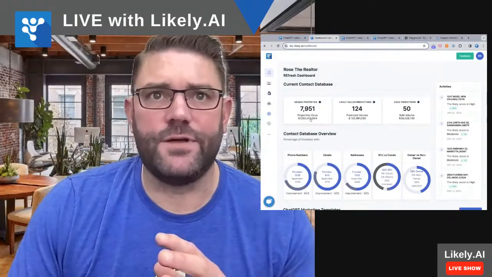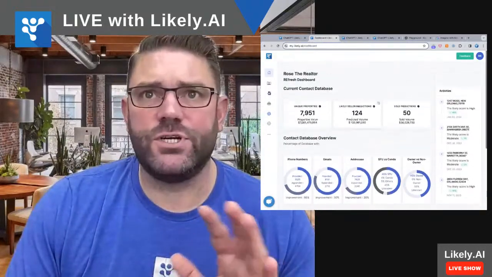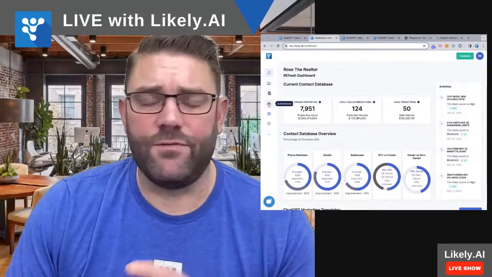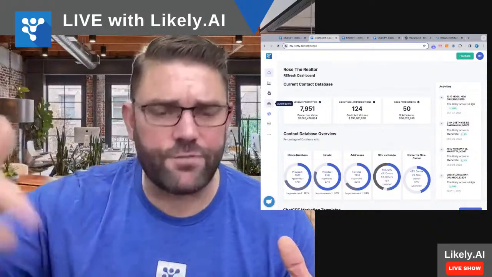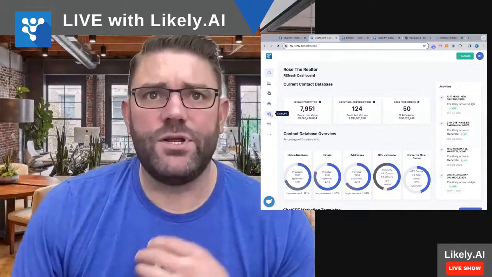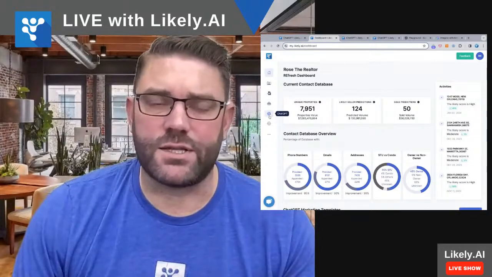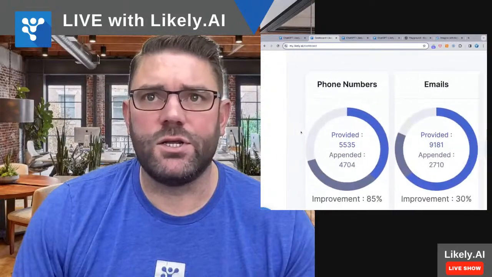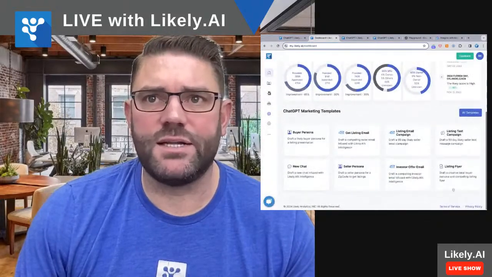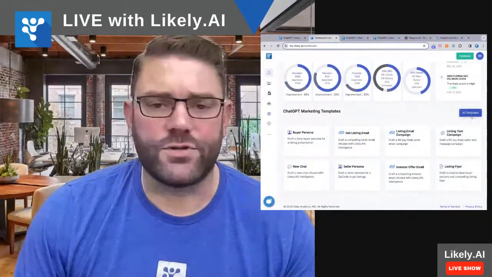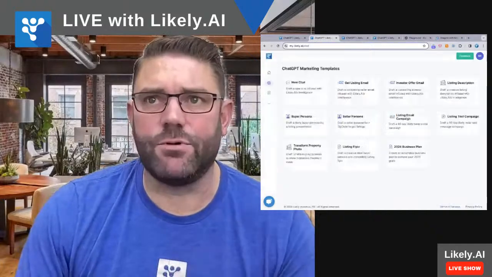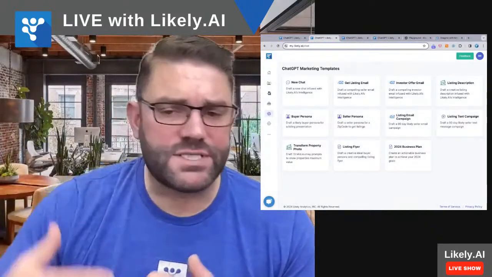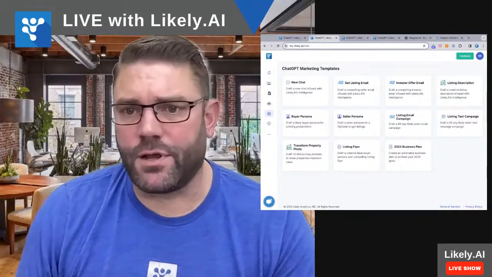I'm not going to wait for that to finish. The way you get to it is once you hit your dashboard, you can load contacts over here. You can see them. You can load them right here. We have automation, so it follows up and notifies you whenever anything changes. But you can then just click on ChatGPT with the icon right here in the left rail, or you click on any of the templates in the main central area down here, or all templates. And that gets you to that section that we were just looking at. It has everything. So this is going to continue to fill up. Engage with us. Tell us what you want. We're going to get it done for you.